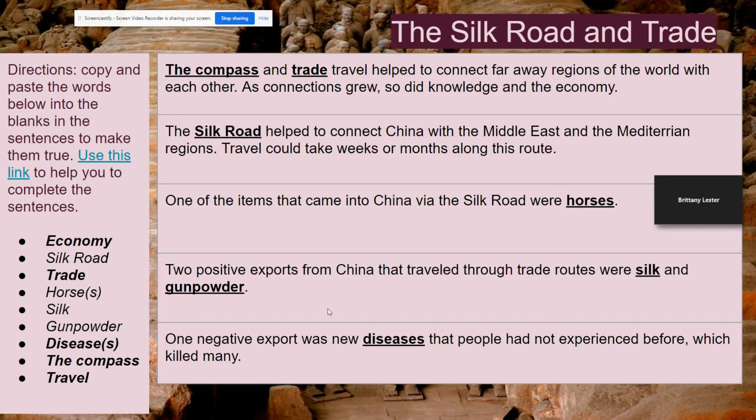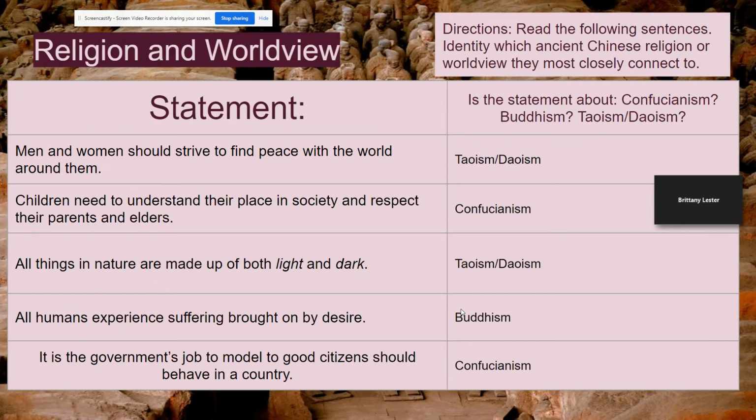Two exports they had were silk and gunpowder. Of course, they also exported the compass, and paper was another export that they had. And then one negative export was diseases. This always happens whenever we connect with one another for the first time. There's a rise of a lot of different diseases, and people die. It's not necessarily something that a large portion of people understand is going to happen, but every time two civilizations are connected for the first time, disease is something that follows.